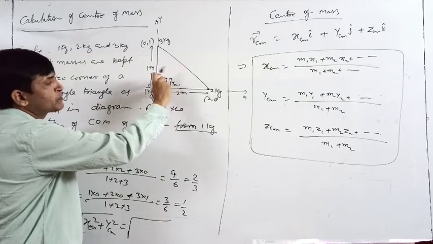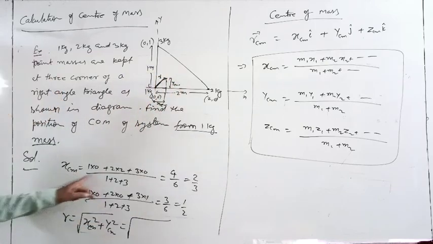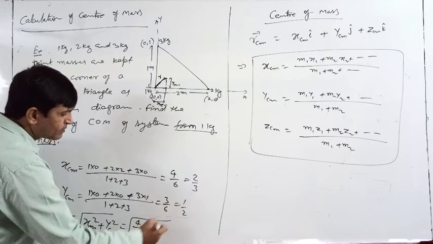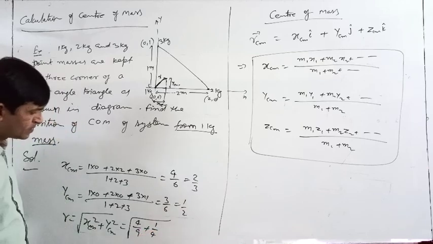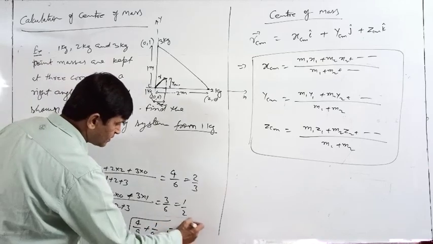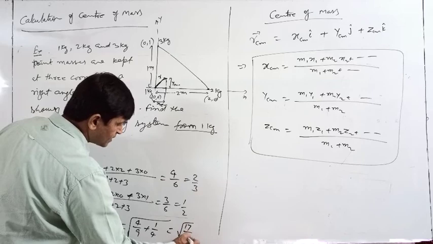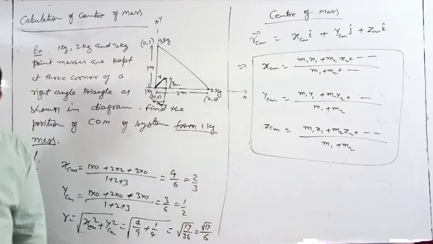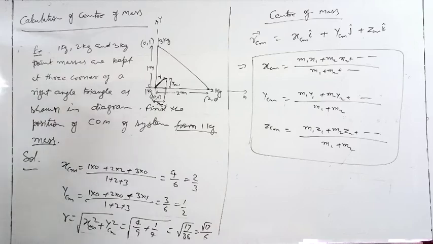X cm square is 4 by 9, y cm square is 1 by 4. So the root of 17 by 36, which is root 17 by 6. Understood? Clear?